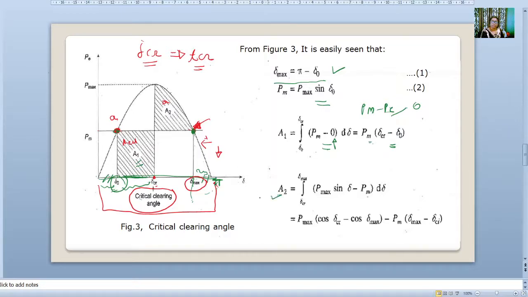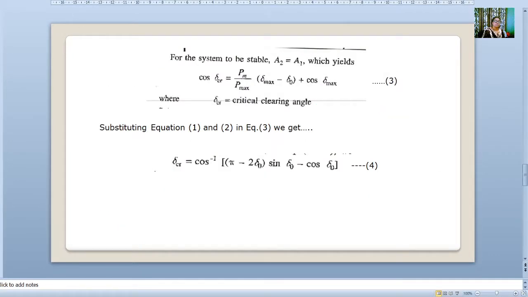Now area A2 is from del CR to del max. Again it is P max, this is PE minus PM. So this we have found out. Now equating these two areas we will get cos of del CR is equal to PM upon P max into del max minus del 0 plus cos of del max. This is equation 3.